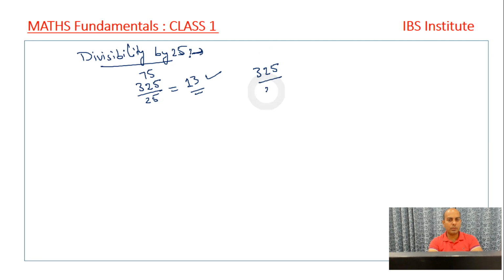We have just done one concept in the previous video. In case you feel that I'm going a little faster, you can pause the video, solve the questions on your own, and then follow my solution. So here the question is 325 has to be divided by 25. How do we approach it? How do we solve this question? One method I have told you, this is the traditional way, the normal way we used to do it earlier as well. But now that's how we apply our approach here.